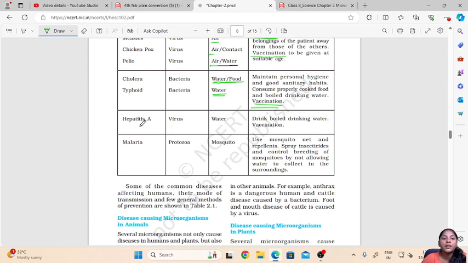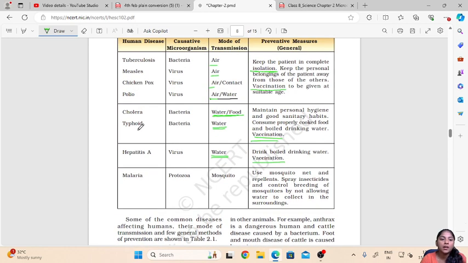Another disease, hepatitis A, which is also transmitted through water and is caused by viruses. Now how can we prevent this hepatitis A disease? Here also vaccination is important. If vaccination is done at a suitable age, it can be prevented. Then drinking boiled water can also prevent this disease.